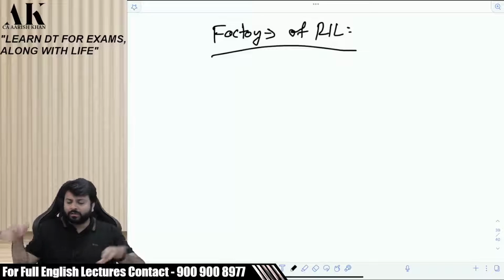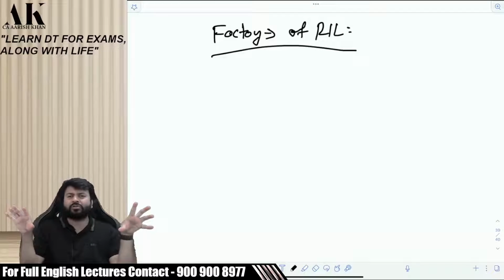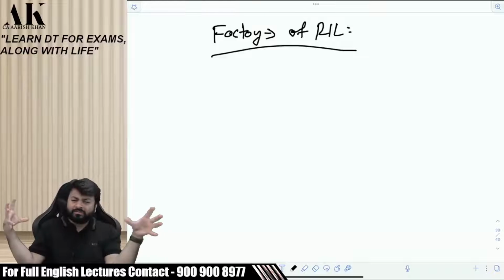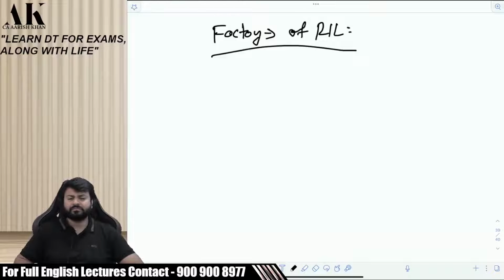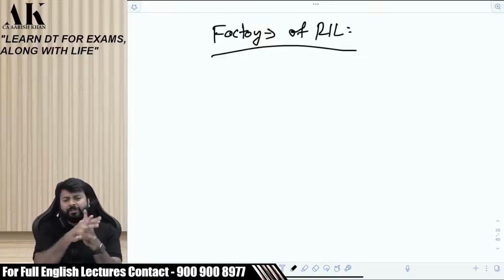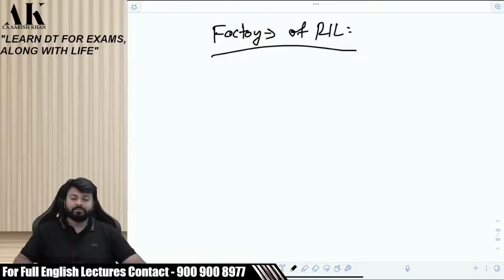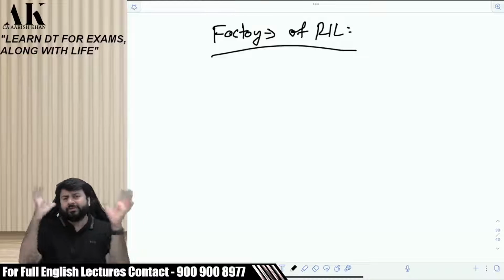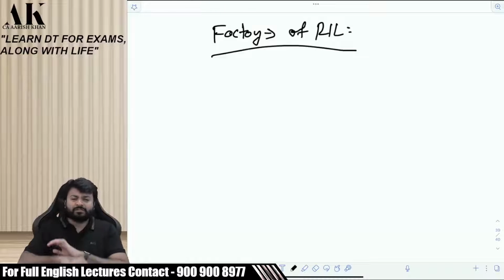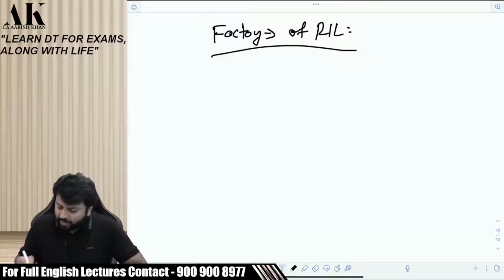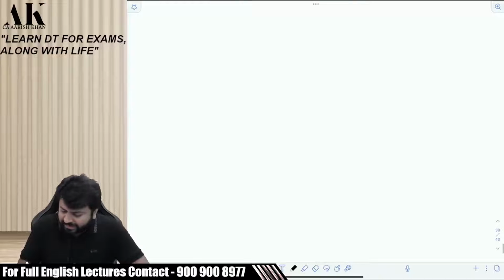So for ease of calculation, what the government has done is categorize all the assets into groups. All similar assets will form part of one group, with one single calculation for the entire group. We will not do multiple calculations for individual assets. Are you clear? All plant and machinery will be grouped together with one single calculation. All furniture will be grouped together with one single calculation. So with that logic, they have divided all the assets into different categories.